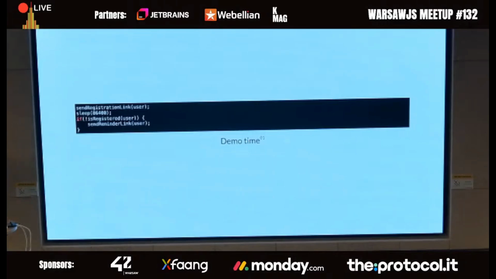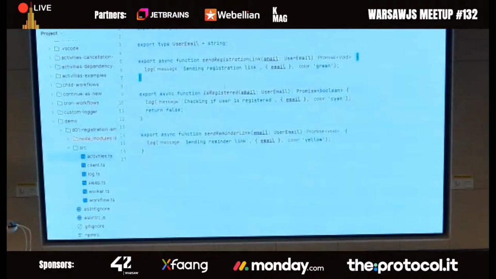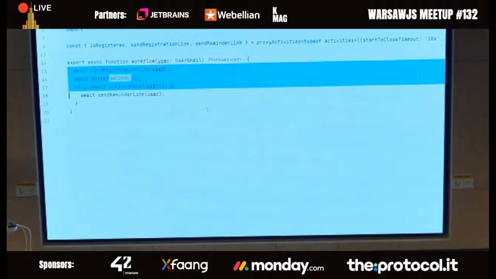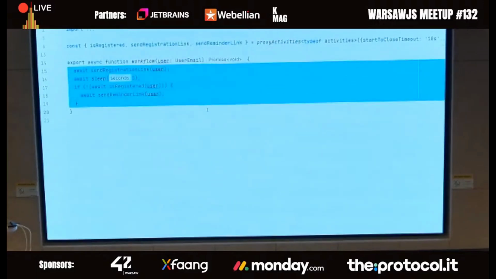Okay, so I actually took that code because it was vibe coded, and apparently the manager thinks that it's pretty much ready to ship. So I vibe coded it. So here it is. You see the code? Bigger. All right. So here's the exact same thing sprinkled with a bit of async awaits, because we're talking TypeScript here. And okay, I changed sleep from 24 hours to just 5 seconds. I hope you can live with that.